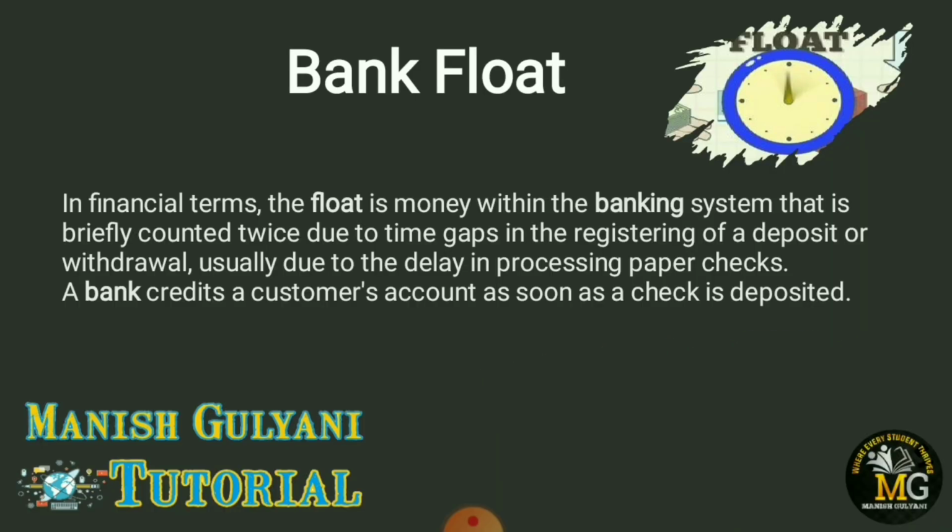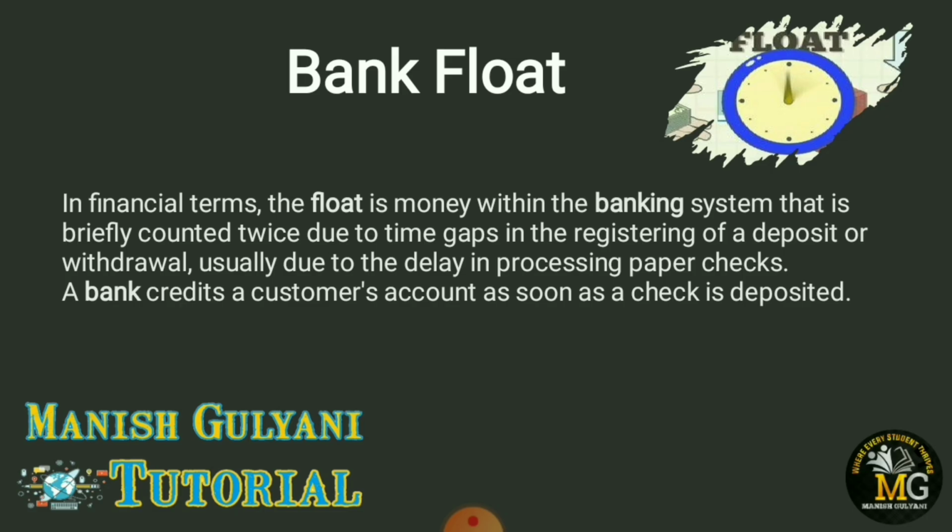What is bank float? Bank float simply means that money within the banking system which is counting twice due to delays in processing, due to usual activities on the part of bank.